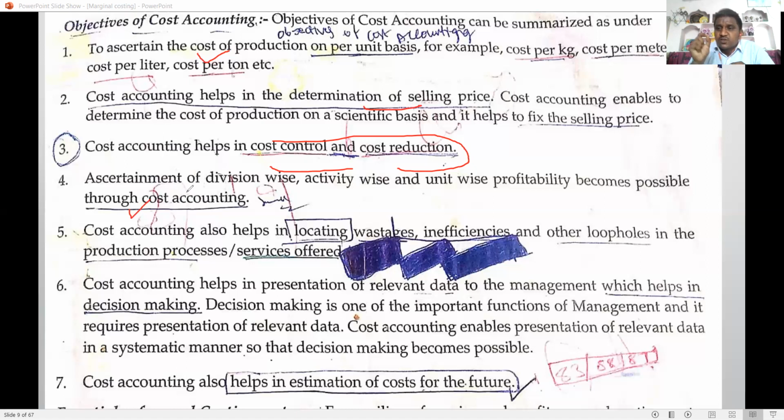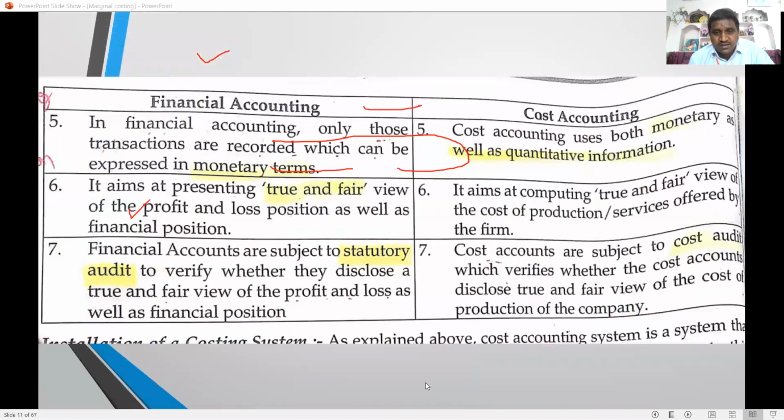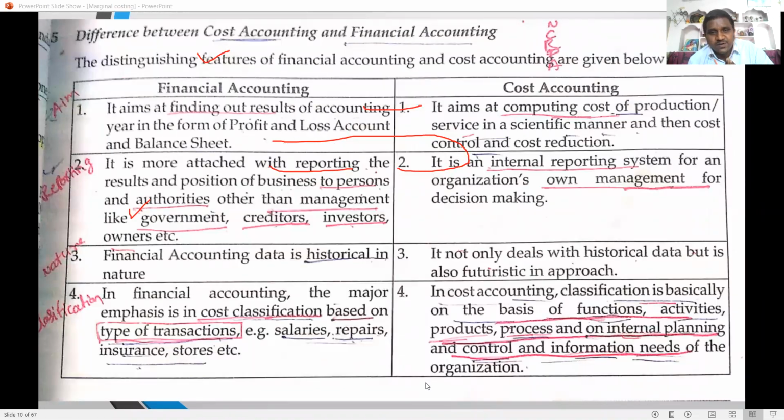Next one, cost accounting helps management in decision making. Cost accounting data helps the management to take decisions. Which product is more profitable, which product cost is very high, how to reduce it, and make or buy decisions are taken based on cost accounting information. Next, cost accounting also helps in estimating the cost for the future. Already I said financial accounting is based on past data. Cost accounting helps based on future data. So estimation is possible. Next one, the difference between financial accounting and cost accounting, just briefly.